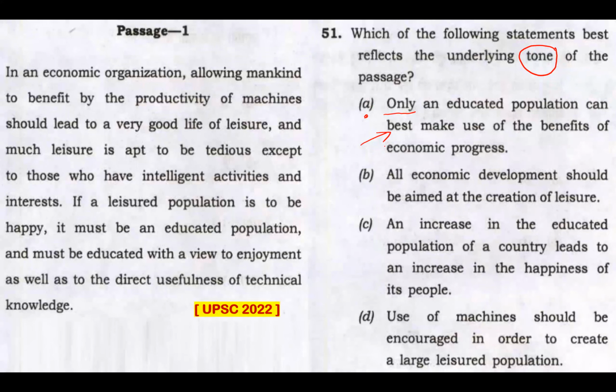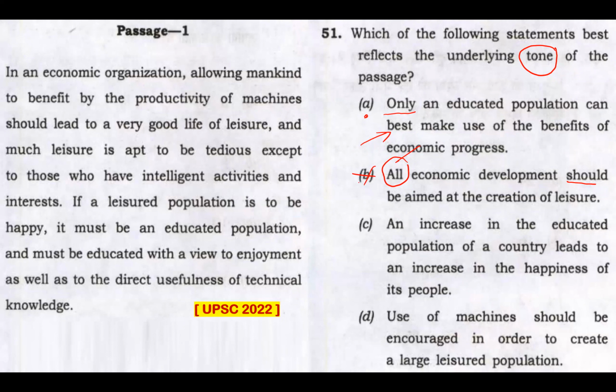All economic development should be aimed at the creation of leisure. All economic development, that's too extreme. Should is another extreme word. And on top of having these two extreme words, it doesn't make the tone of the passage for sure. It would be an exaggeration to infer that all economic development should lead to creation of leisure. On top of all this, the author has cautioned that too much leisure can be tedious, and has indeed recommended that education is inevitable for the best use of leisure time. Option B is certainly not the tone of the passage.